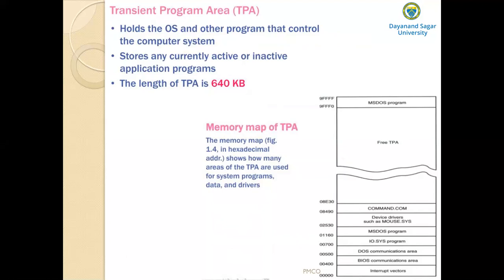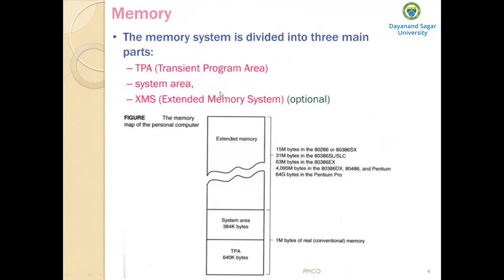That operating system is called DOS. DOS stands for disk operating system, and other programs that control the computer. It also stores any currently active or inactive application programs, usually the DOS applications in the earlier computers. And what is the length of this TPA? The length of the TPA is 640 KB. See here, the length is 640 KB.